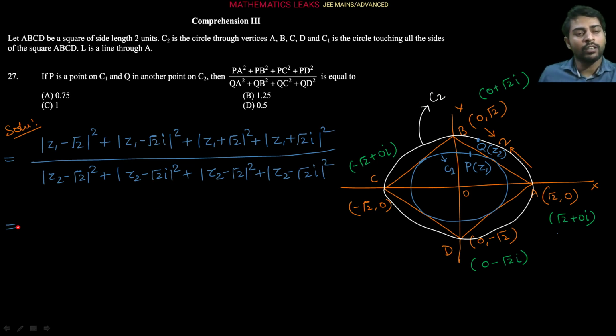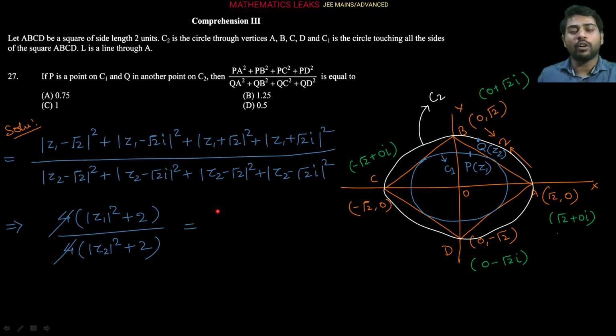Now from here on simplification, if you solve this one, you will be getting here 4 times mod of Z1 square plus 2, and in the denominator also 4 times mod of Z2 square plus 2. So this 4 is getting cancelled here. And now mod of Z1, if we are talking about mod of Z1.